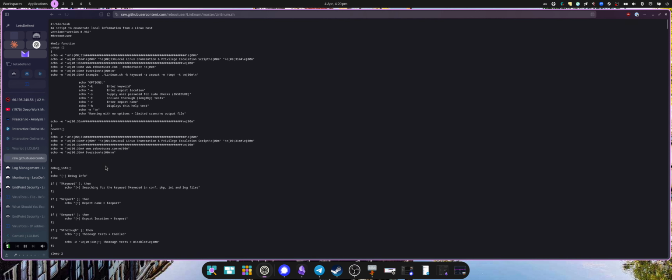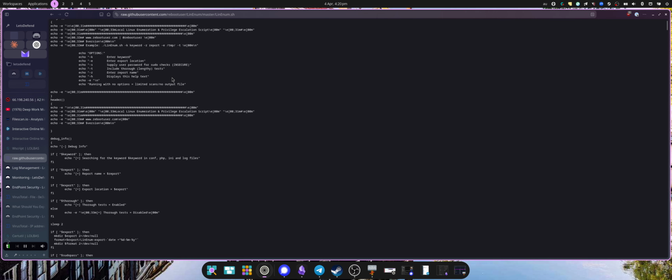I'm happy to just go straight to that GitHub. So, local Linux enumeration and privilege escalation script. It pretty much does look like LinPEAS.